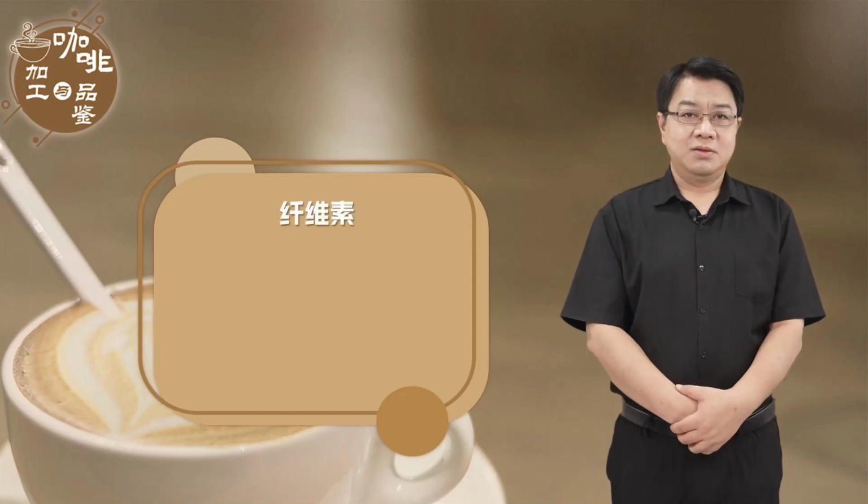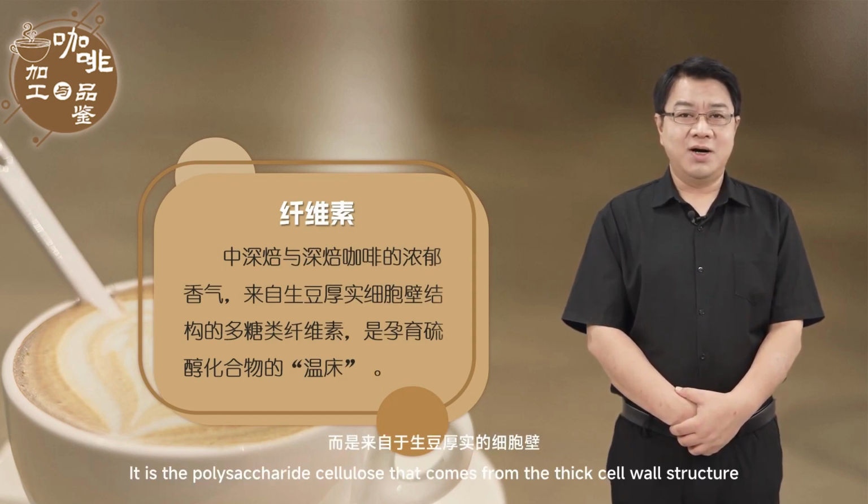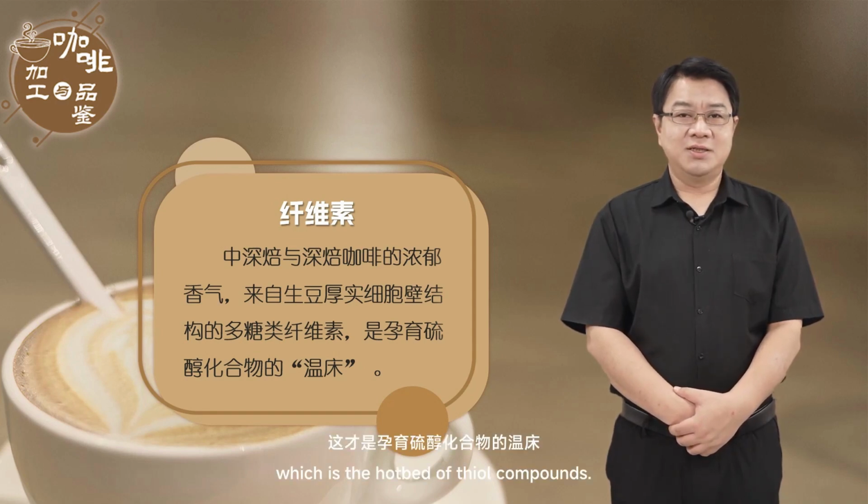Recently, scientists have found that the rich aroma of medium dark and dark roast coffee is not from the caramelization of sucrose. It is the polysaccharide cellulose that comes from the thick cell wall structure of raw beans, which is the hotbed of thiol compounds.